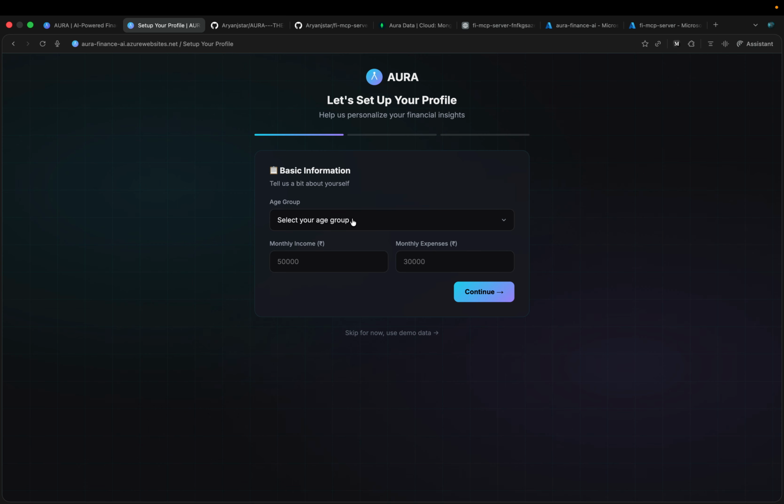Once the account is created, we can select our age group, the monthly income, and the stats shall be asked here.